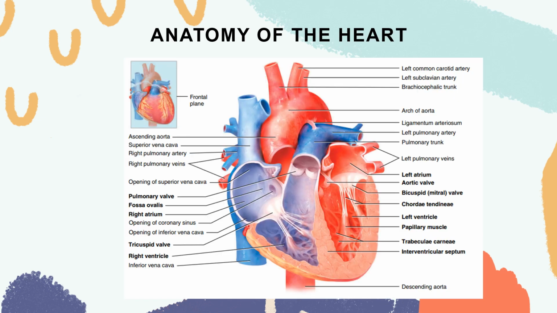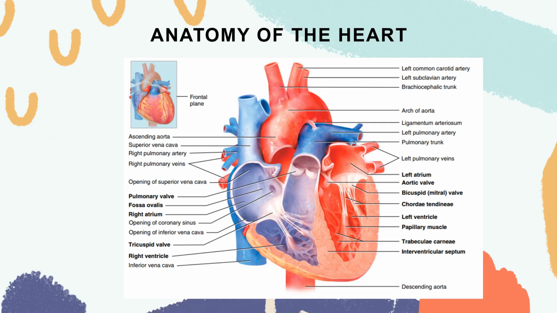So the anatomy of the heart: it is a hollow muscular organ that lies in the anterior medial area of your chest, posterior to the rib cage. It is made up of four chambers that are separated by a medial muscular wall, which is called your septum.